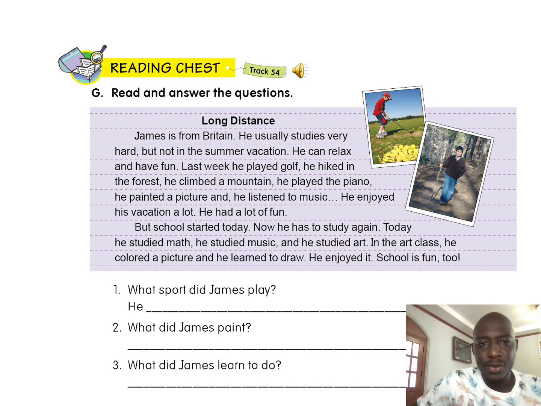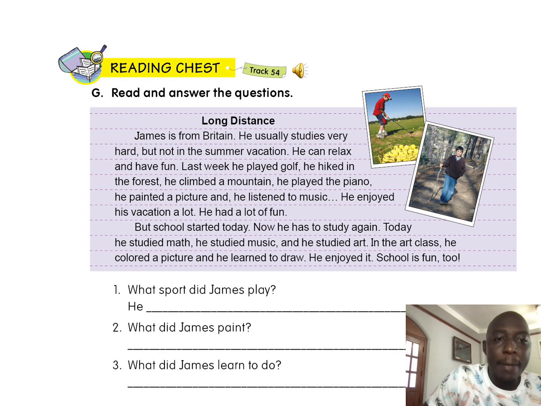Look at the pictures. What sport can you see James playing? Soccer? No. Golf? Yes. So, what sport did James play? He played golf.